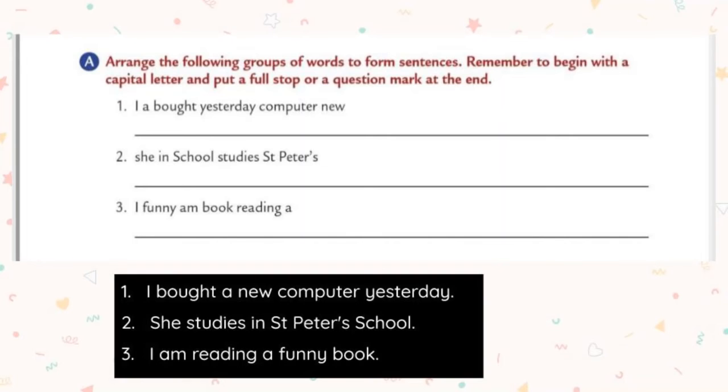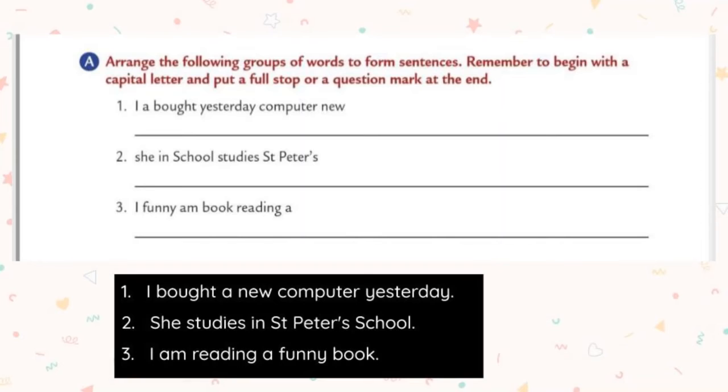Okay, let's do the first one. Look here, the group of words are "I bought yesterday computer new." It is not a meaningful sentence. Now we have to arrange these words in proper order, and keep it in your mind that the first letter should be in capital letter. So see here, I bought a new computer yesterday.